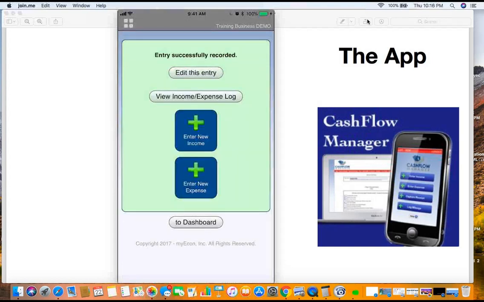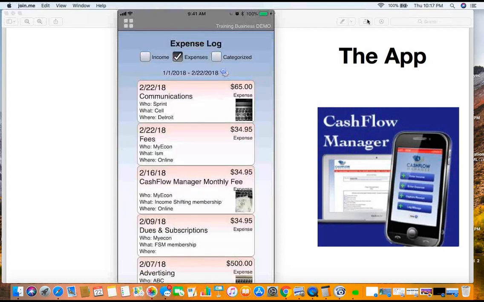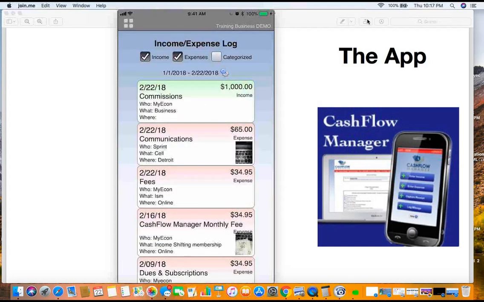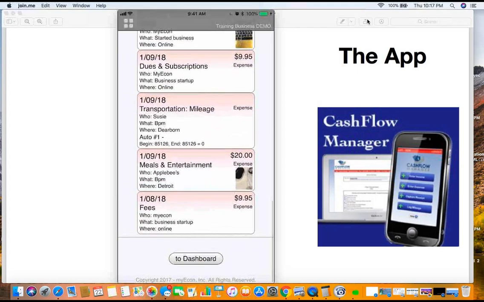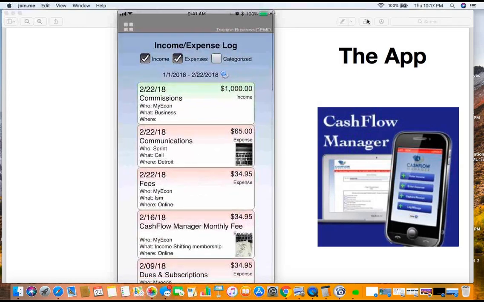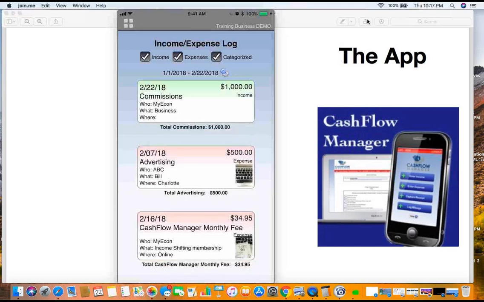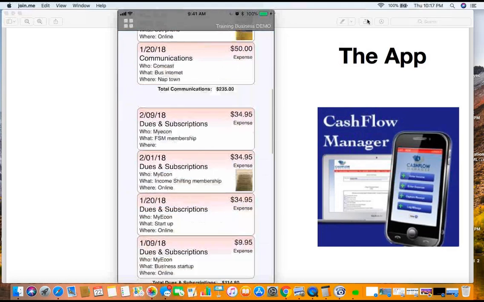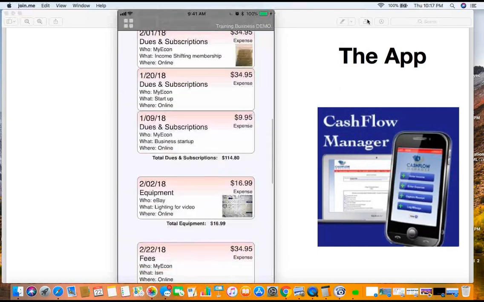We saved it. Now, if I go in here and I want to view and edit this thing, look what happened. I need to show my income, so I want to click on this. Now, I can see my commissions right there, right? So now, when I do my spreadsheet, it's going to show a whole bunch of stuff. So we got this in here, right? This is a great deal. Now, we can categorize this baby. Boom. All right, we hit that. Now look at it. Everything is done. It's nice and neat. It's exactly what the IRS is looking for.